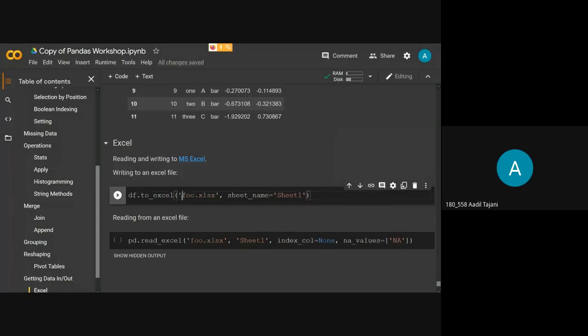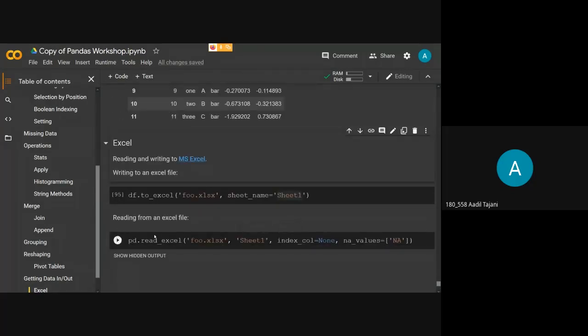I just want to save it in my local directory, in my project directory. So I have mentioned foo.xlsx as my path, and sheet name as sheet 1. If you have used Excel, you know that in one Excel file there can be different sheets. So what do you want your sheet name to be, you mention here as sheet 1, and if you don't mention it, it will give the name by default.